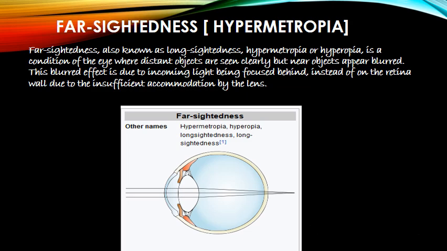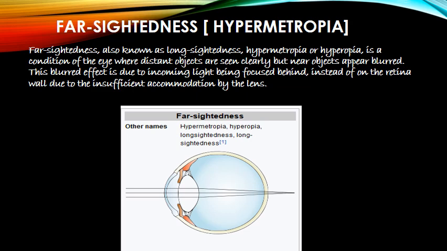The next defect of vision is farsightedness, which is also called hypermetropia or hyperopia. A long-sighted person means his sight is limited only for longer vision. That means the long sight of the person is normal, that he can see the distant objects clearly, but his short sight, that is to see nearby objects, is defective. Hypermetropia is that defect of vision due to which a person cannot see the nearby objects clearly, though he can see the distant objects clearly.